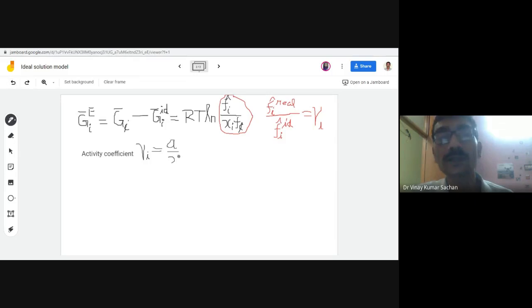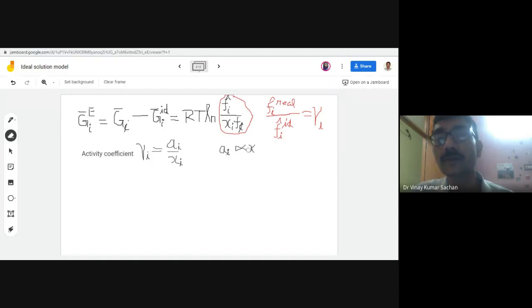So this is activity divided. So component activity of component in some real solution divided by its mole fraction. Alternatively, you can understand it like this: activity is proportional to mole fraction. It is something like mole fraction, like fugacity, which is something like pressure.